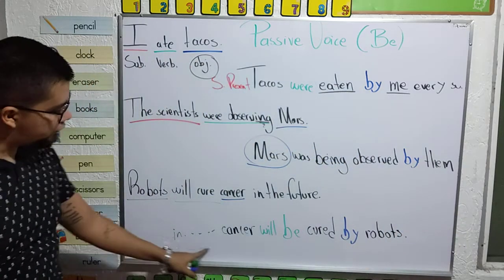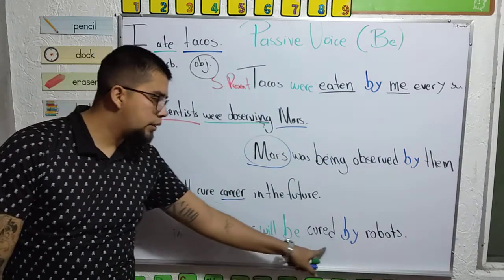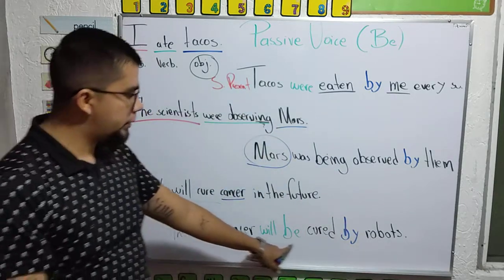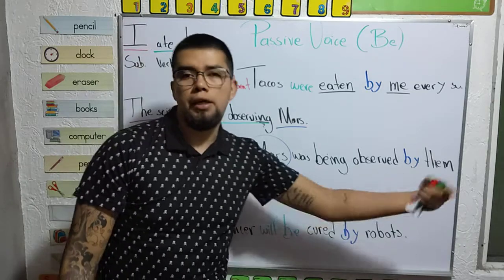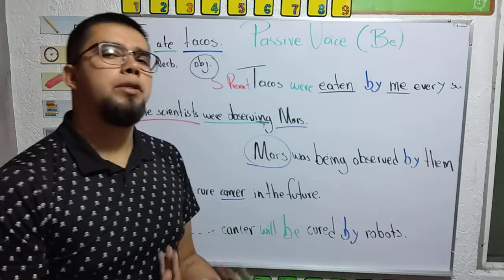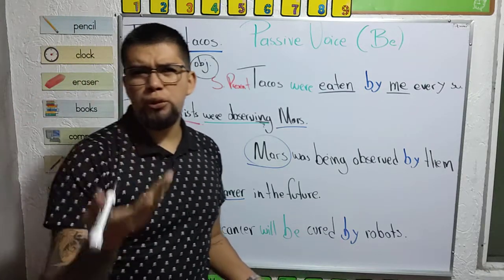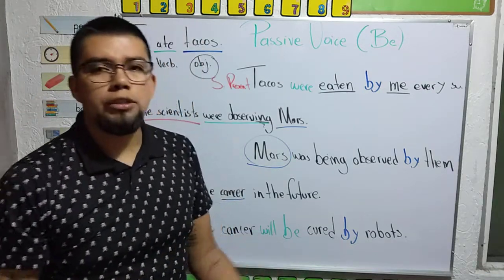Yeah. In the future, cancer will be cured by robots, or cancer will be cured by robots in the future. Yeah, as you can see, you can place the complement at the beginning or at the end. It depends on you, the one that you think makes more sense.